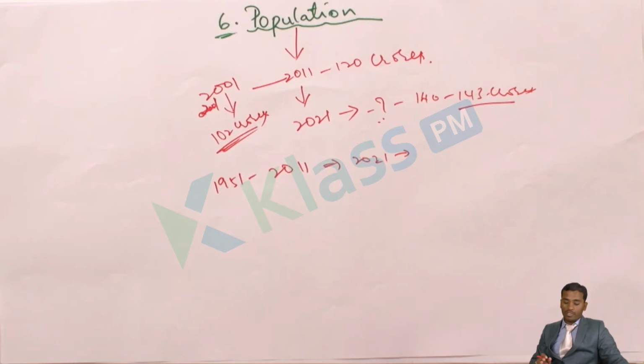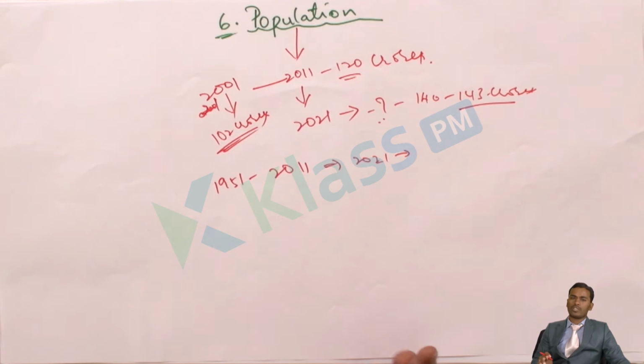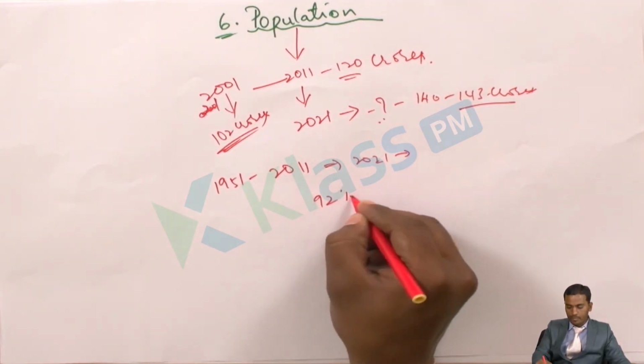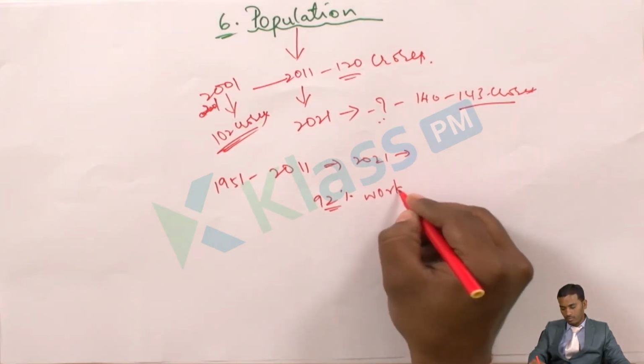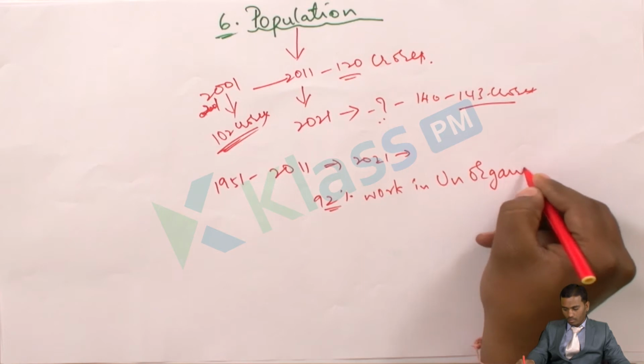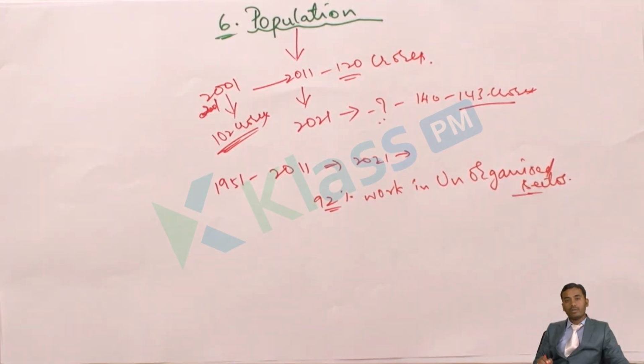Out of the total population, as I said, these 120 crores, nearly 121 crores 62 lakh, approximately, out of these 121 crores of Indian population, 92% of people work in the unorganized sector. What is this unorganized sector? If you remember, we learned about organized and unorganized sectors in our third lesson.